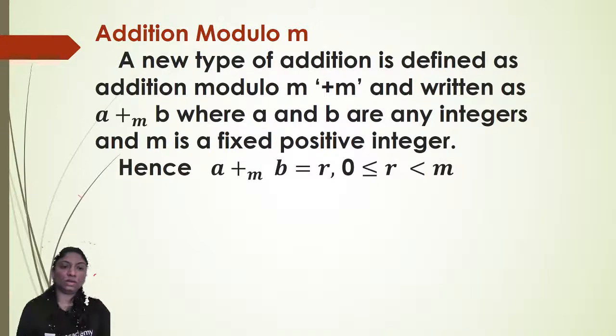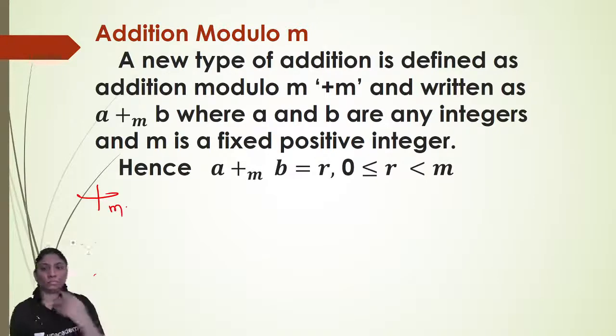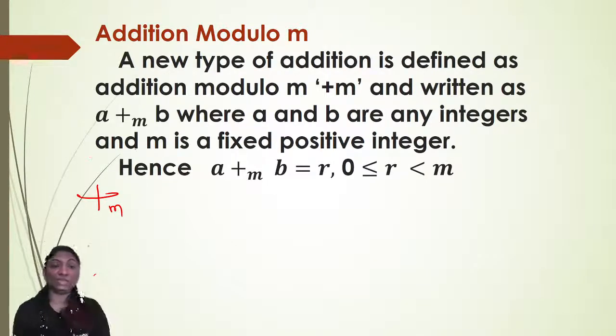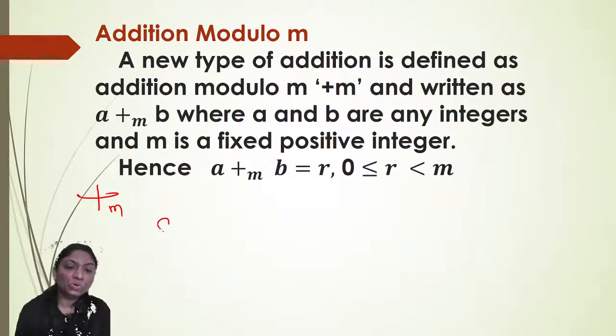It is written as a addition modulo m b, where a and b are any integers and m is a fixed positive integer. Hence, a addition modulo m b is equal to r, where 0 less than or equal to r less than m.